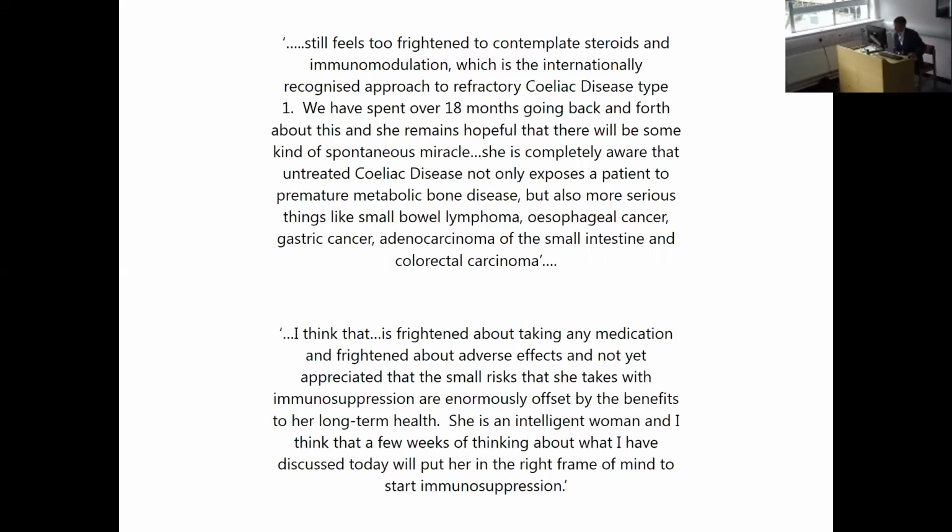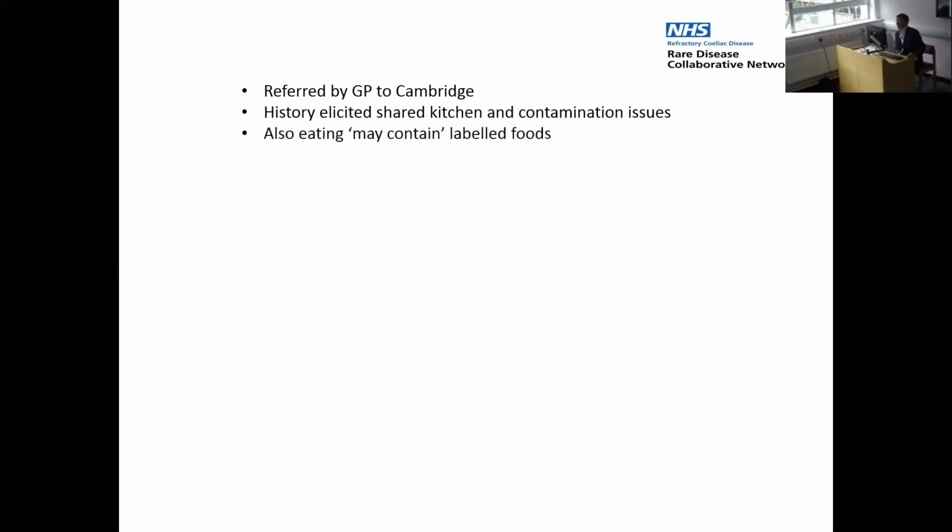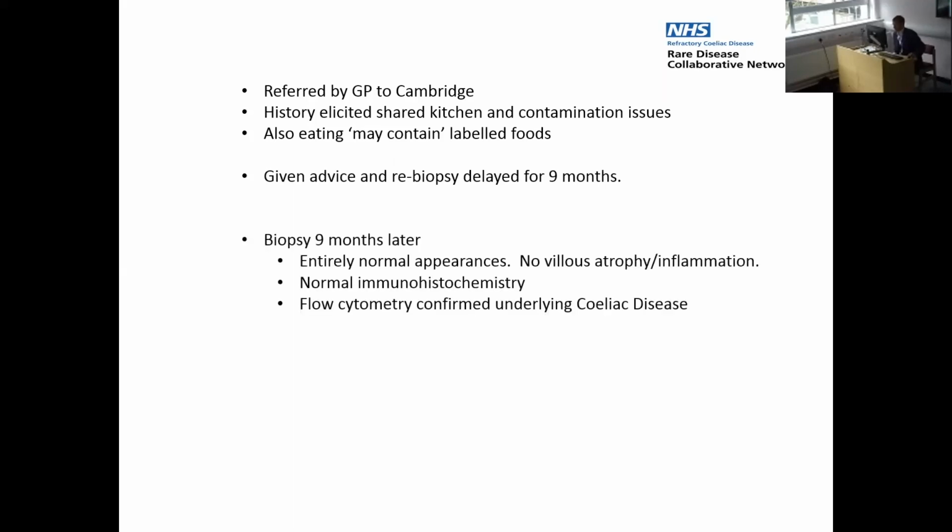Well, I have to say, she is an intelligent woman, and she asked for a second opinion. Within minutes of talking to her, it was clear that there was a significant issue with contamination. She had a shared kitchen, and she was also eating many foods that may contain gluten labels. So instead of going down our usual pathway at this stage, I simply gave advice and put off her rebiopsy for a further 9 months, which of course was entirely normal with no evidence of villus atrophy or inflammation.